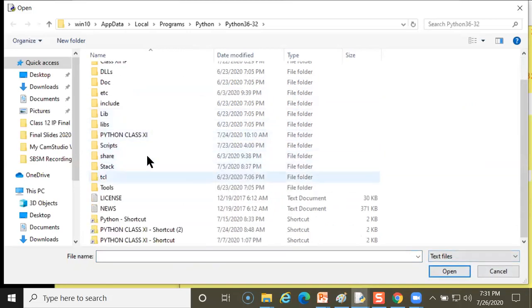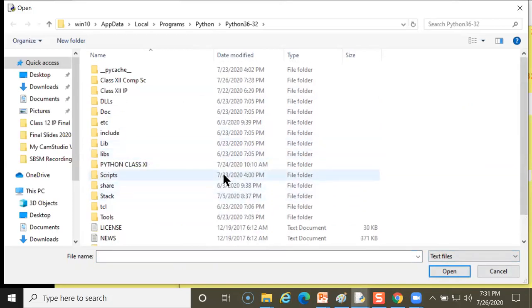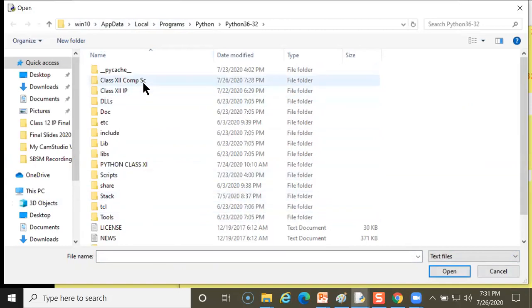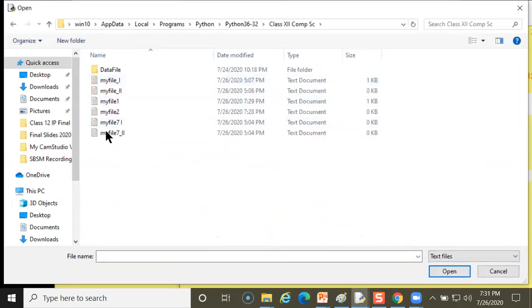What is the file name? My file name is .txt, but it's Python mode. It will not open, so I have to open it with that particular mode. See, these are the files. I have written file 1, file 2.